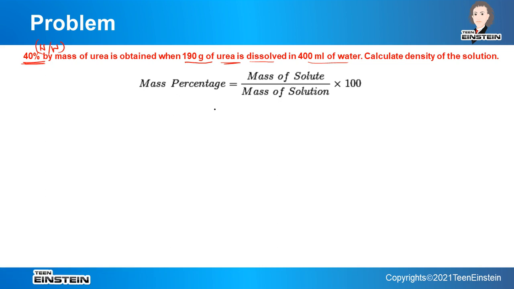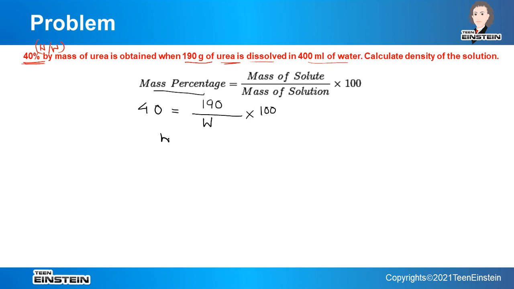So if we apply this formula, here mass percentage is given, so we can write here 40, which is equal to mass of solute. Now mass of solute is given, which is 190. Okay, and mass of solution, that we do not know. So suppose the mass of solution is W, multiplied by 100. So from this equation we can get the mass of solution.